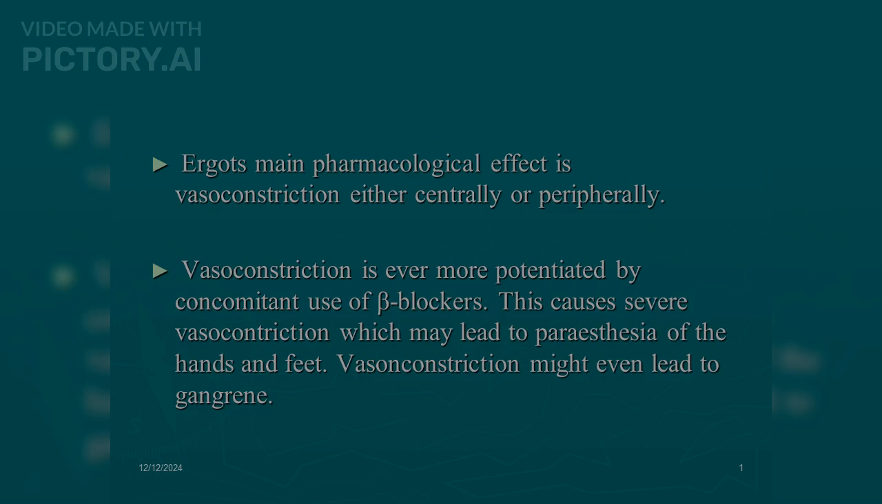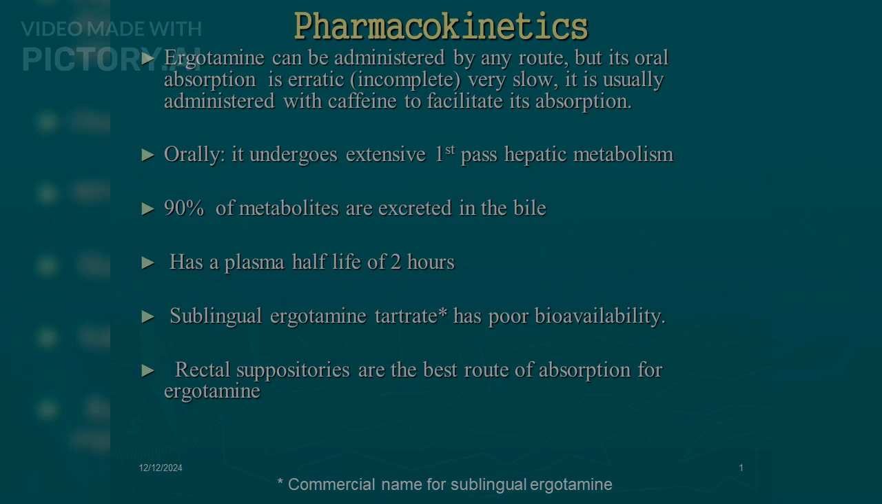Ergot's main pharmacological effect is vasoconstriction, either centrally or peripherally. Vasoconstriction is even more potentiated by concomitant use of beta blockers. This causes severe vasoconstriction which may lead to paresthesia of the hands and feet. Vasoconstriction might even lead to gangrene. Pharmacokinetics: ergotamine can be administered by any route, but its oral absorption is erratic, incomplete, and very slow. It is usually administered with caffeine to facilitate its absorption.